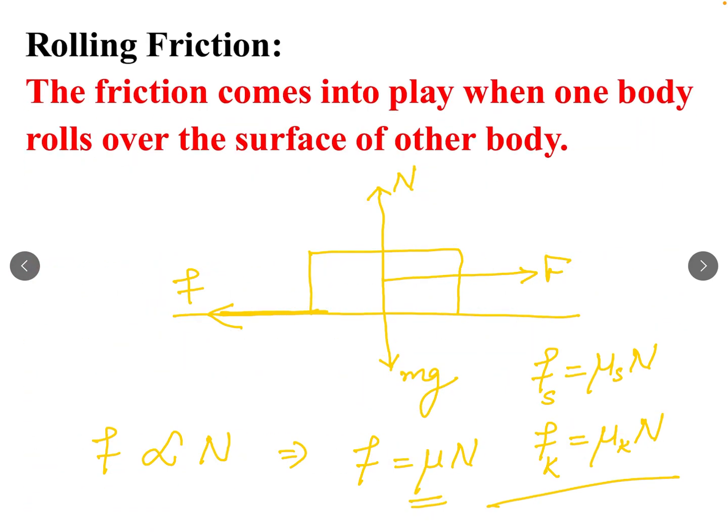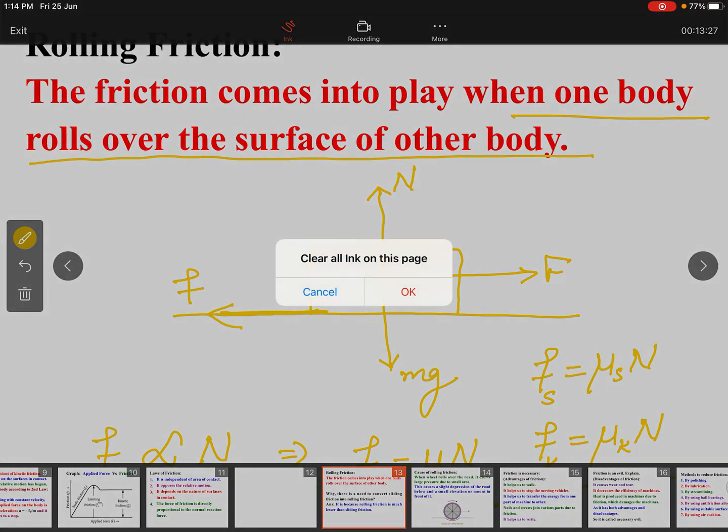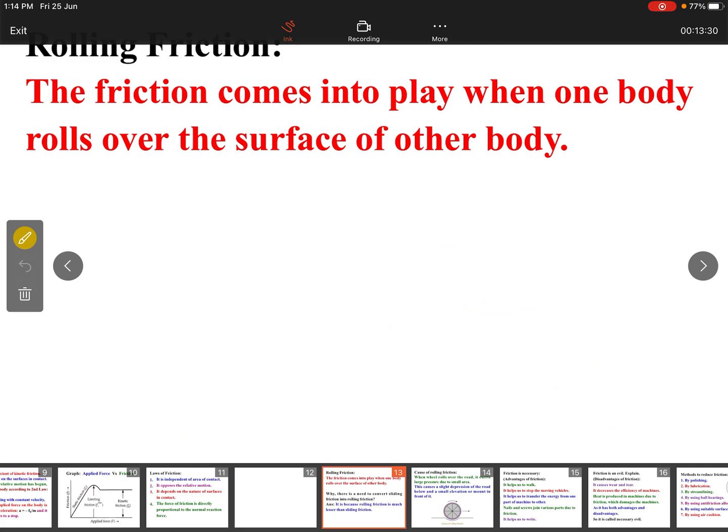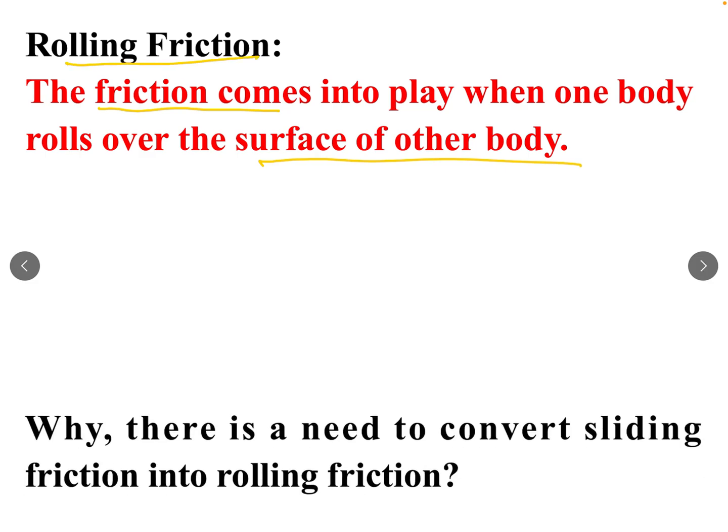Rolling friction. The friction comes into play when one body rolls over the surface of another body. When one body rolls over the surface of another body, then friction is called rolling friction.